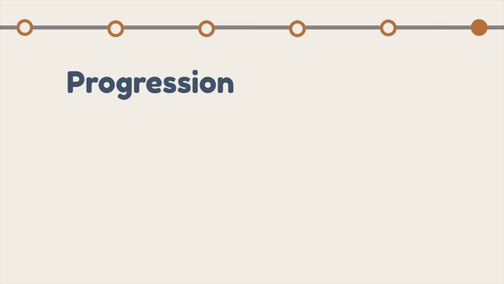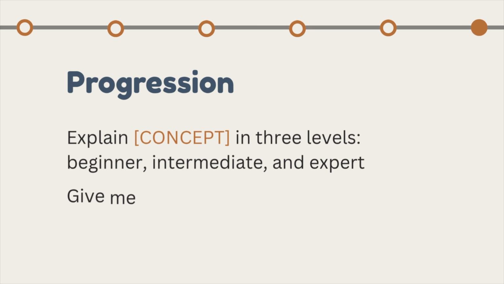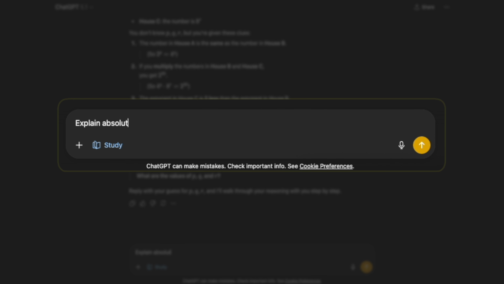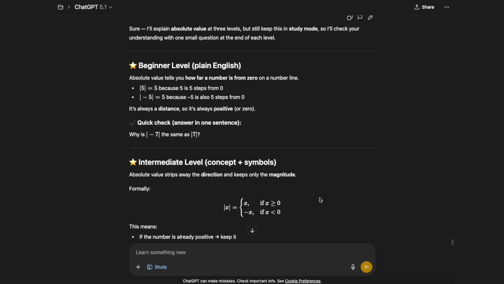And the last prompt framework under this first goal is progression, to help you see the same idea at multiple levels. It's great because you can figure out what level you're currently at and how far you are to where you want to be.